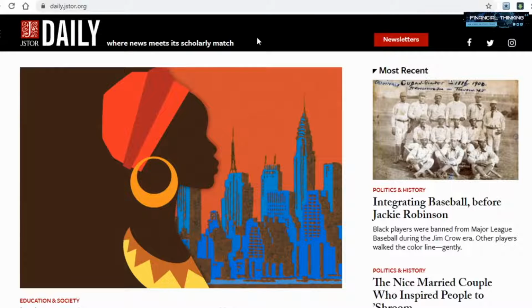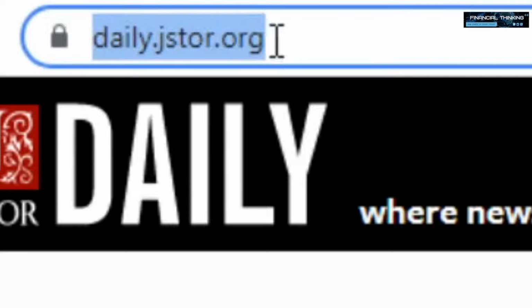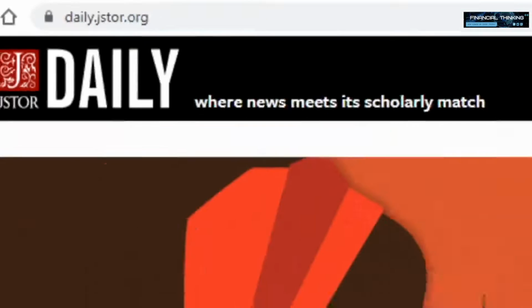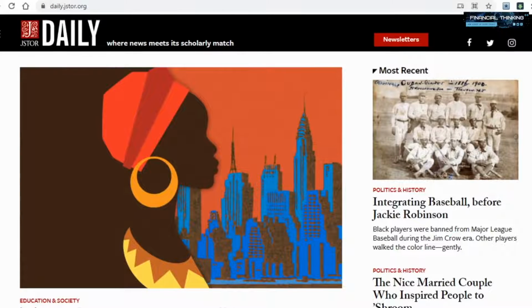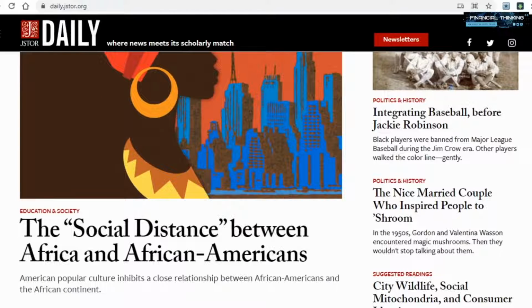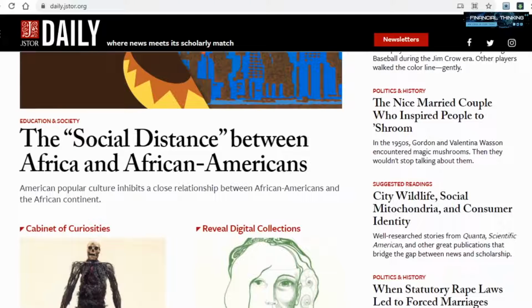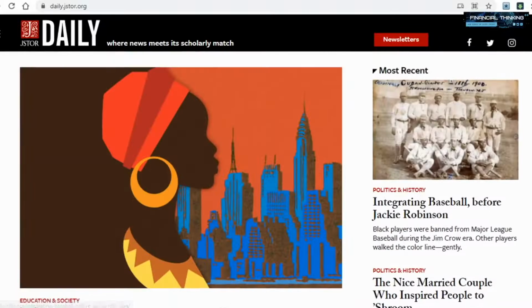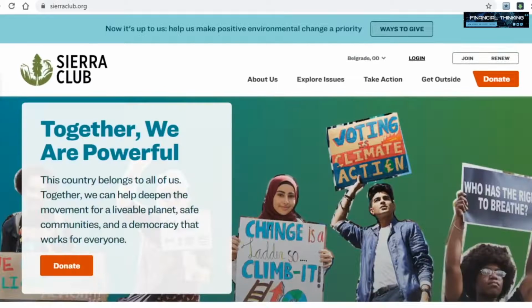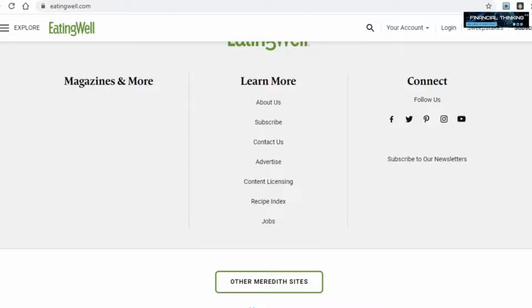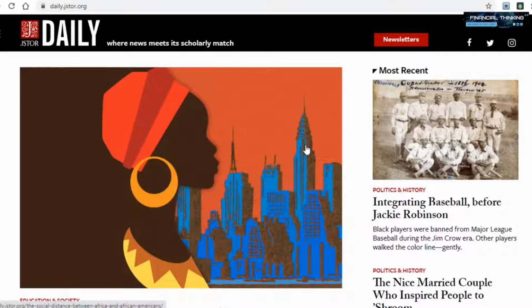Now, the last platform I will show you today that you can use to get paid for those articles is called daily.jstore.org. And right off the bat, it's very worth noting that this site pays slightly less than the previous two sites I just showed you. But as a plus, this site will accept articles in many different niches, unlike the previous platforms, which are focused on health and nature. As such, I would highly recommend you use this site alongside the previous two platforms to maximize your results. And whether or not you want to use it is up to you, but you will basically rinse and repeat from there.